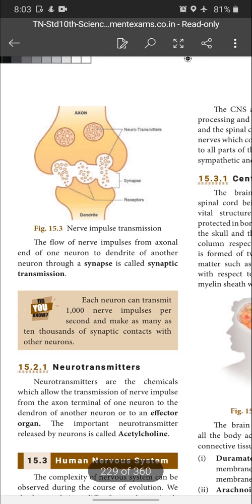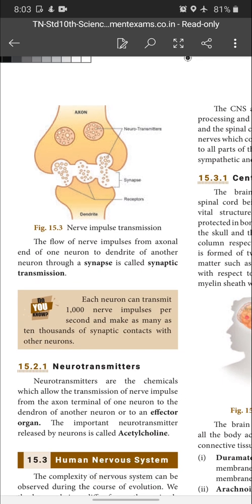Next one is neurotransmitters. What are neurotransmitters? Write a note on neurotransmitter. It is a substance released in the region of the synapse by a terminal end of the axon, which conducts the nerve impulse in the synaptic region from the axonal end of one neuron to the dendrites of the next neuron. That is the work and nature of the neurotransmitter.